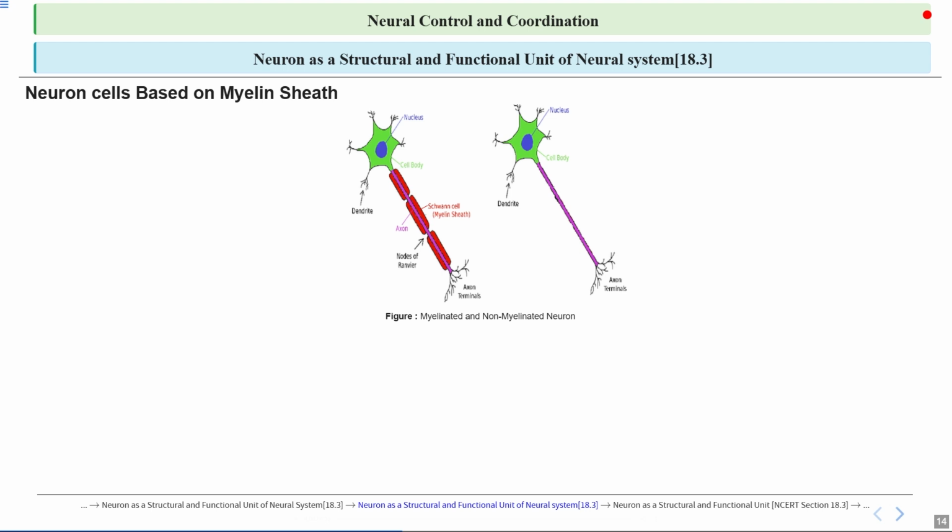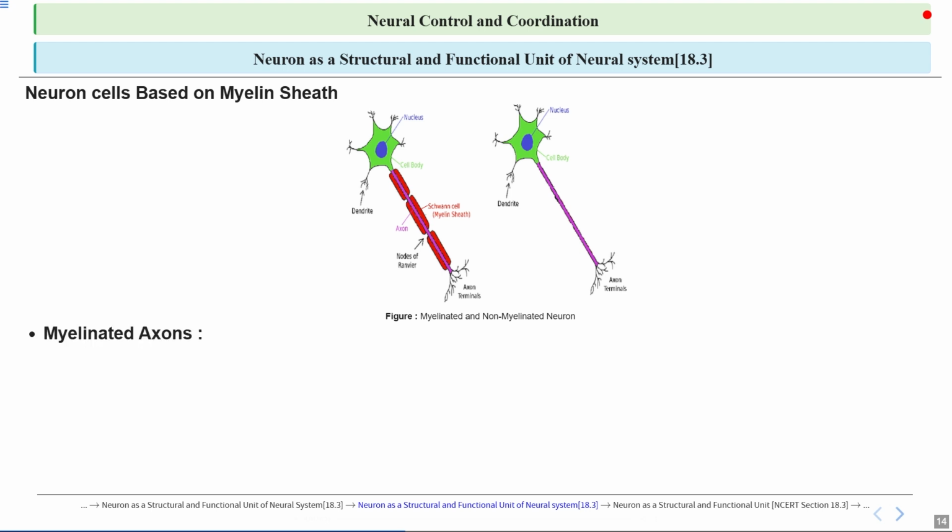Myelinated neurons have a fatty covering called the myelin sheath around their axons, which helps in faster transmission of nerve impulses by allowing the signal to jump between the gaps called nodes of Ranvier. The non-myelinated neurons lack this sheath, so the signal travels more slowly along the entire length of the axon. This difference is important for efficient communication in the nervous system.